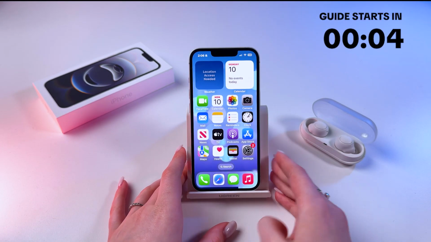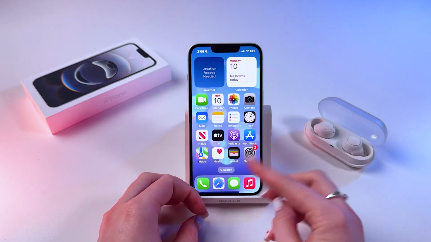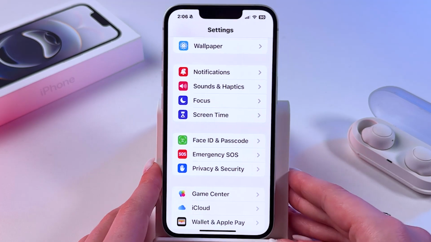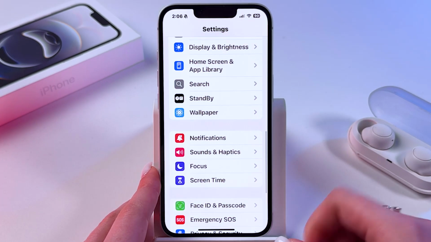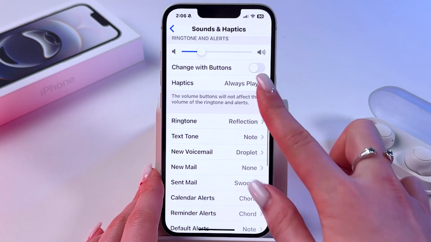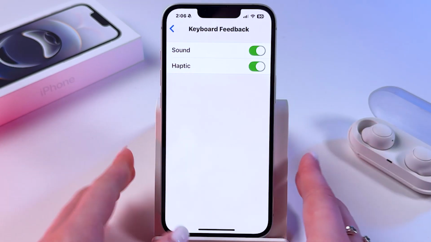Hi, to enable and disable keyboard sound on iPhone 16e, firstly you need to find and open Settings on the phone, and right now find Sounds and Haptics in the list. After that, start scrolling down and you will see the section Keyboard Feedback.